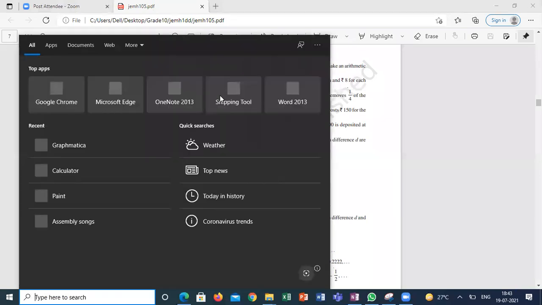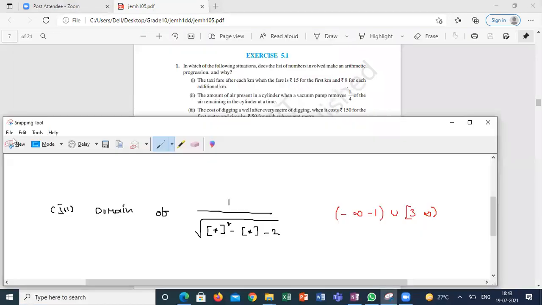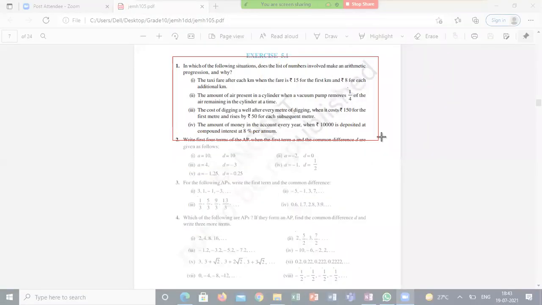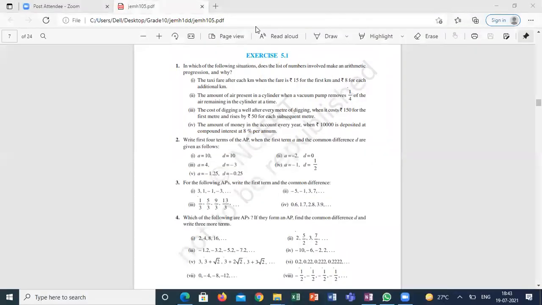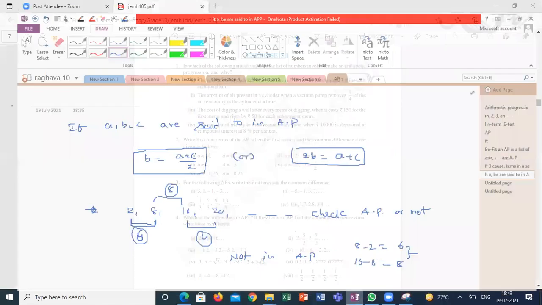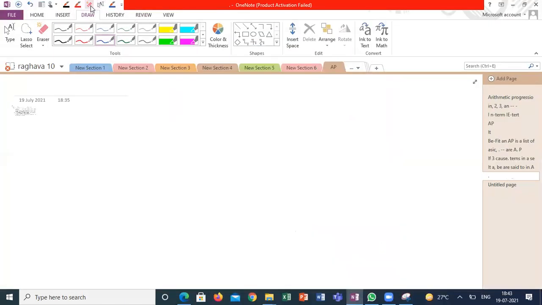So first, are you clear with what is arithmetic progression? When can I say the set of sequence of numbers are arithmetic progression or not, guys? Is it clear what is meant by arithmetic progression exactly? Is it clear? Yes, sir. So now we are going to deal with the situations first.